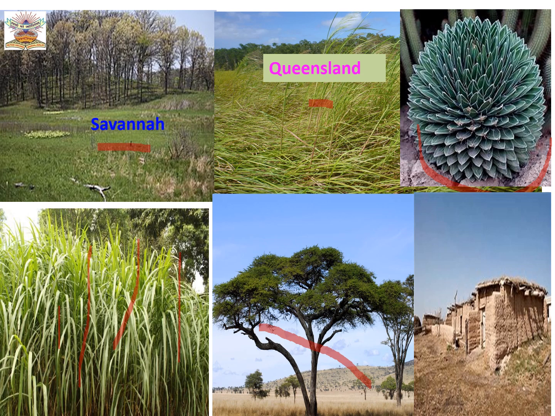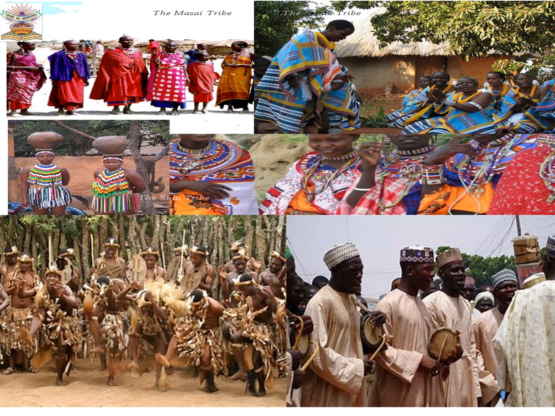And the people who stay in this region, children, they are the Maasai tribe. They are the Hausa and Zulu. These are the Zulu tribe. These are the Hausa tribe. Yes, can you see them? See, their dressing is all different. They are mostly in African countries and they are staying between 5 degrees to 20 degrees. So the summer temperature is around 35 degrees Celsius. It is very, very hot in this region.